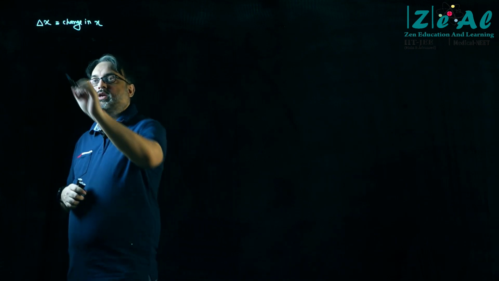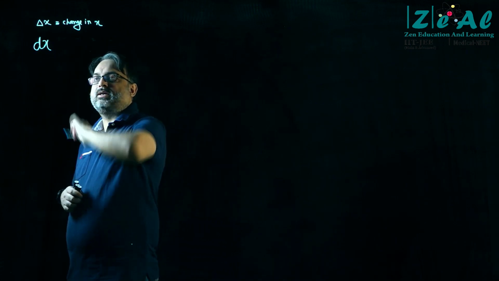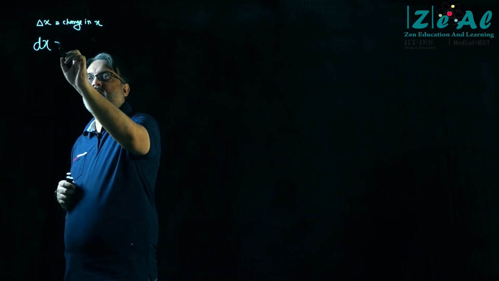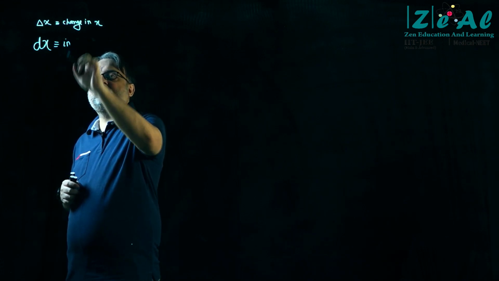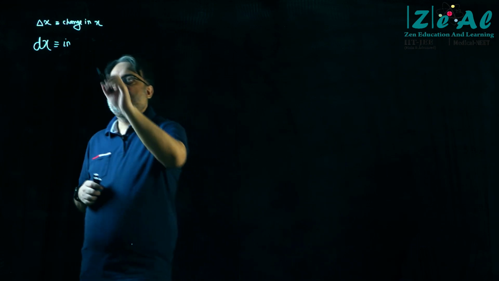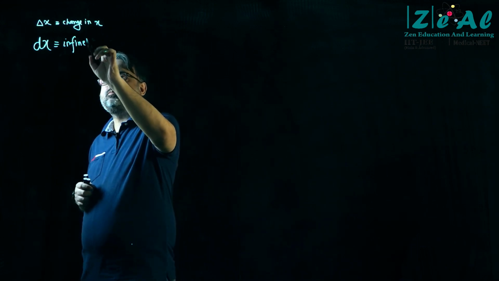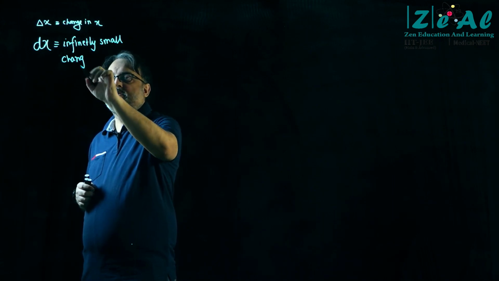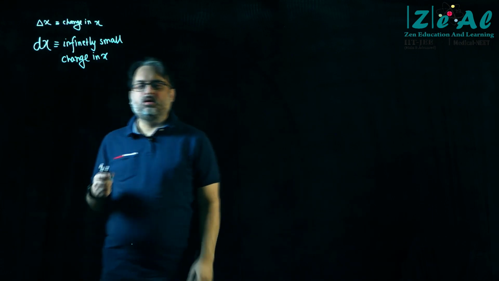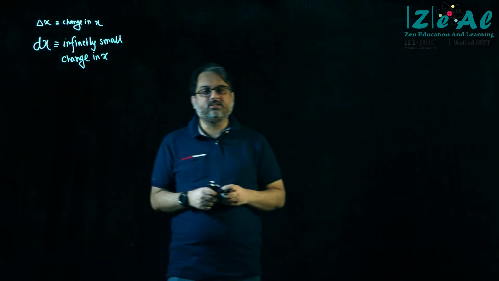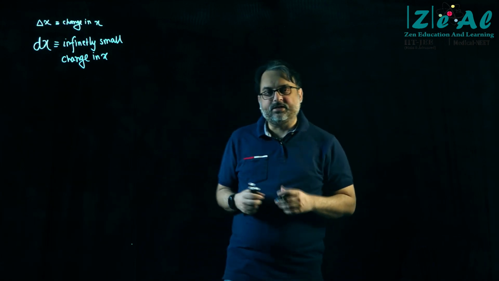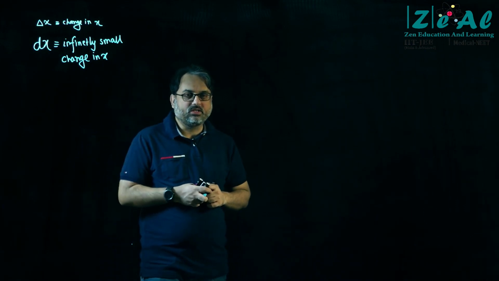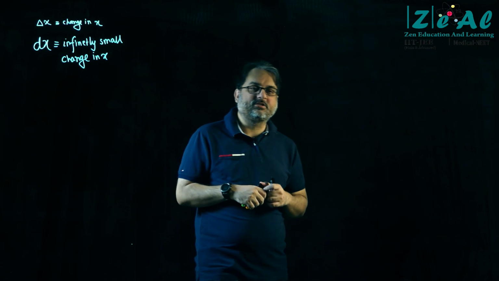So we introduce a new thing which is dx. This is also change in x, but now it is defined as an infinitesimally small change in x, right? Infinitely small change in x. And similarly dy would be an infinitely small change in y, and dt would be an infinitely small change in t, and so on and so forth. So what is the reason that we need this infinitesimally small change?